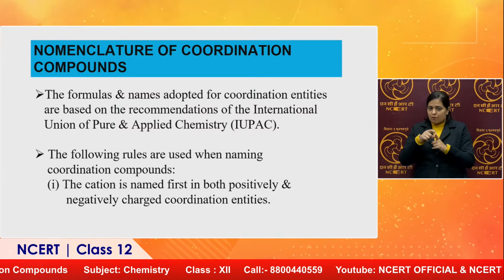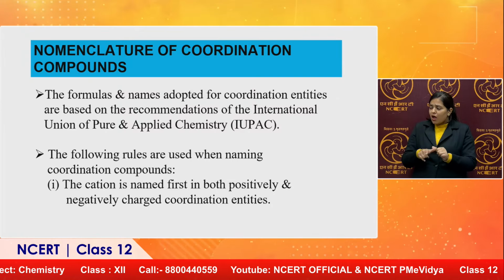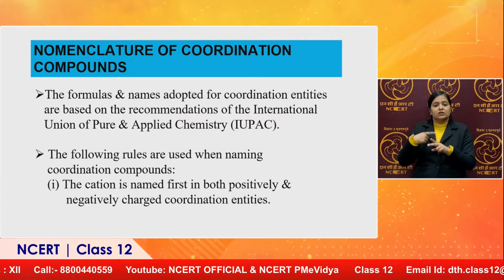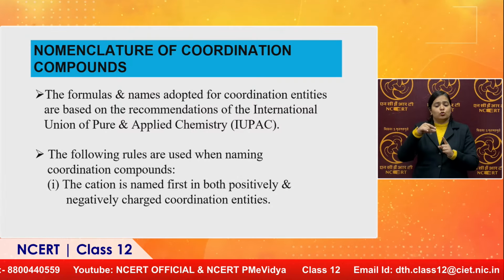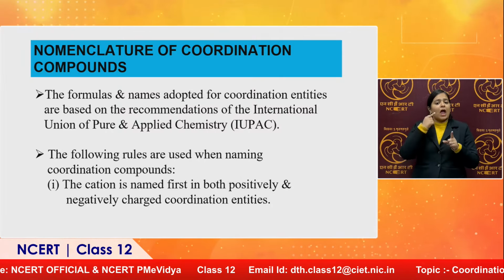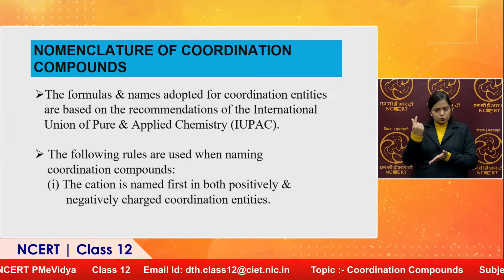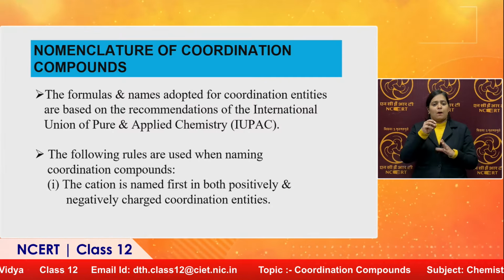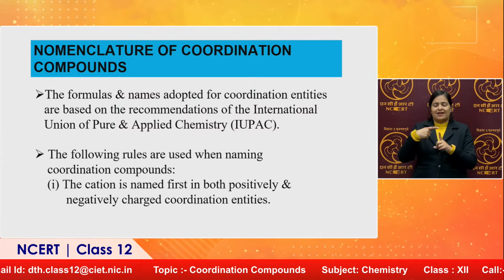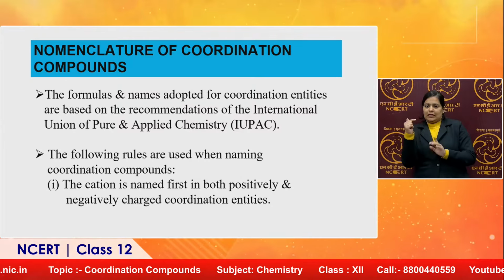The formulas and names adopted for coordination entities are based on the recommendations of the International Union of Pure and Applied Chemistry, that is IUPAC. The following rules are used when naming coordination compounds. The cation is named first, in both positively and negatively charged coordination entities.